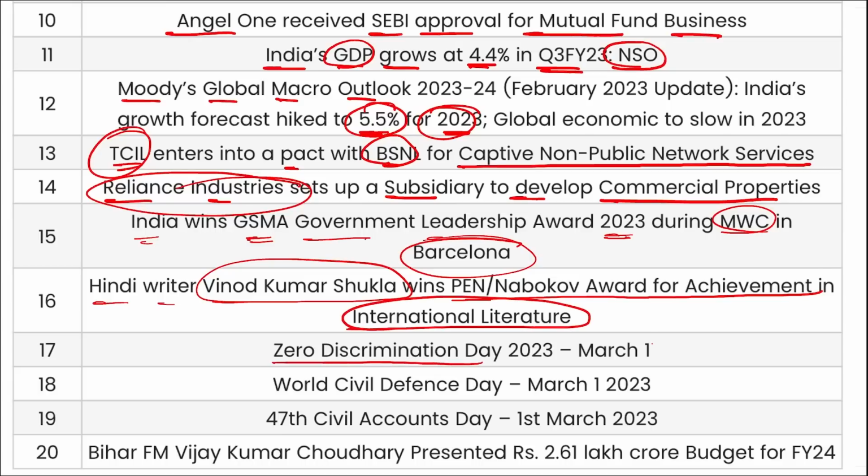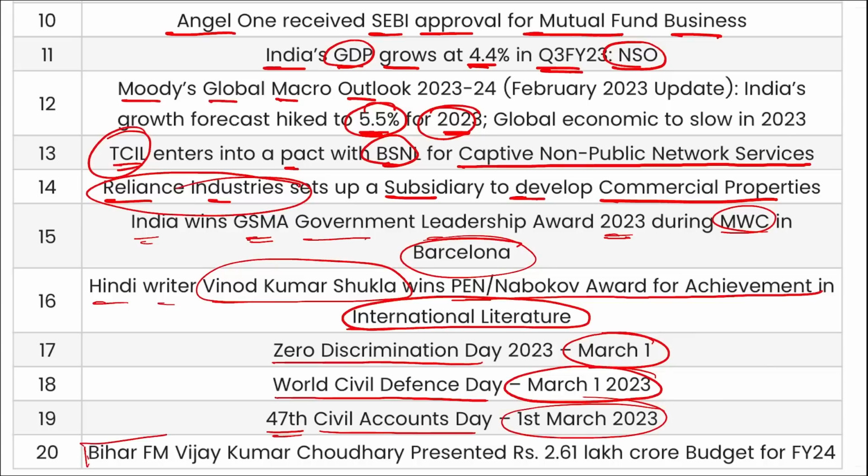Zero Discrimination Day was observed on 1st of March. World Civil Defense Day on 1st of March. 47th Civil Accounts Day on 1st of March. And Bihar's Finance Minister Vijay Kumar Chaudhary has presented budget for 2.61 lakh crore rupees for fiscal year 24.